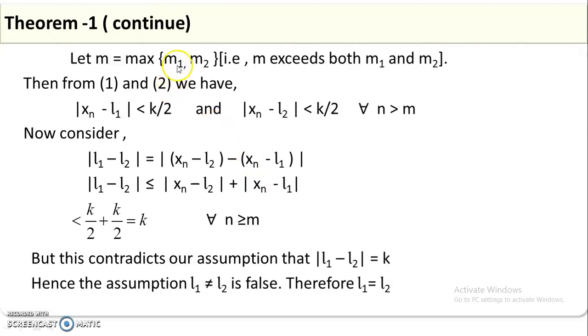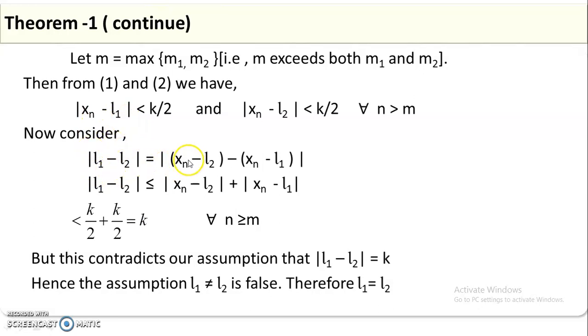Now we can take the maximum of these two positive values, and let it be m. That means m exceeds both m1 and m2. Then from equations 1 and 2 we have the modulus of xn minus L1 less than k by 2, and similarly for L2, but instead of m1 and m2 we take n greater than m. Now I consider the modulus of L1 minus L2.